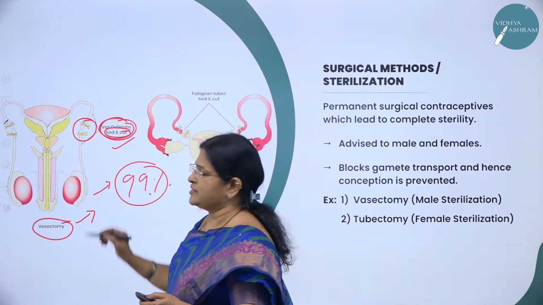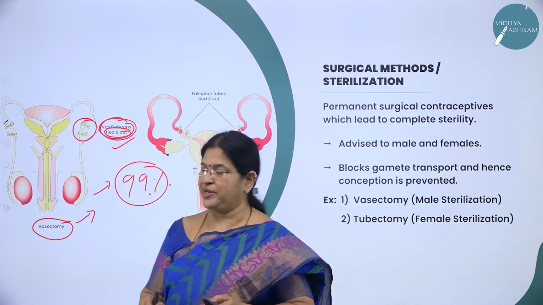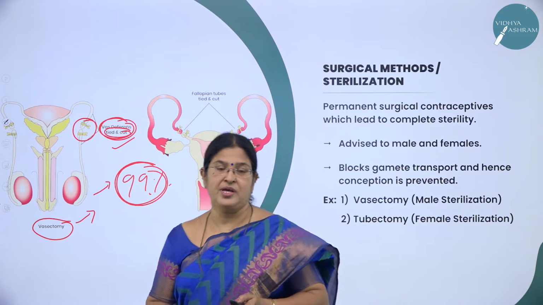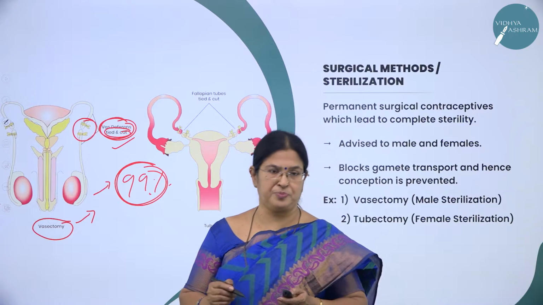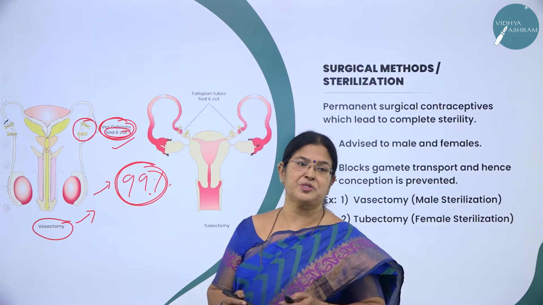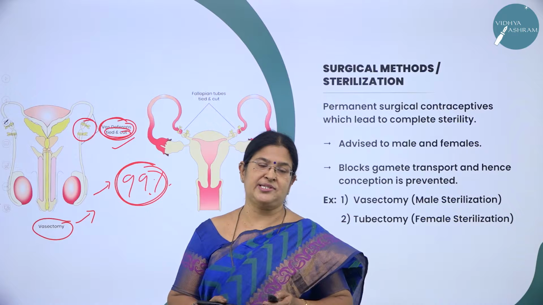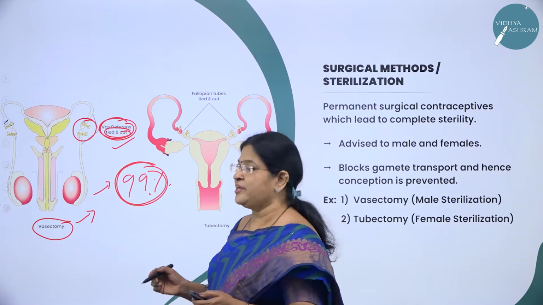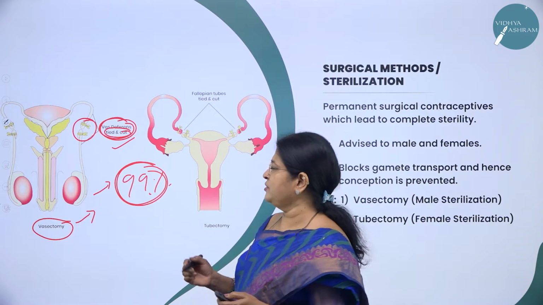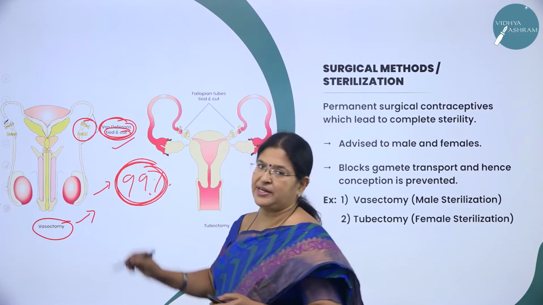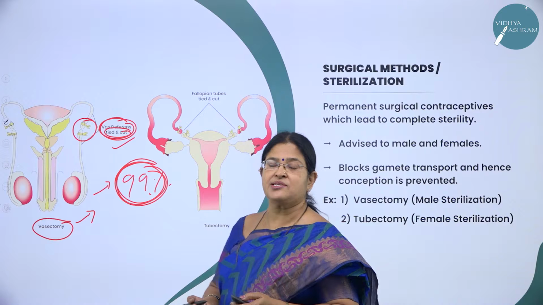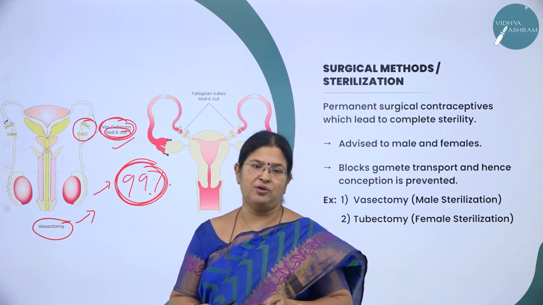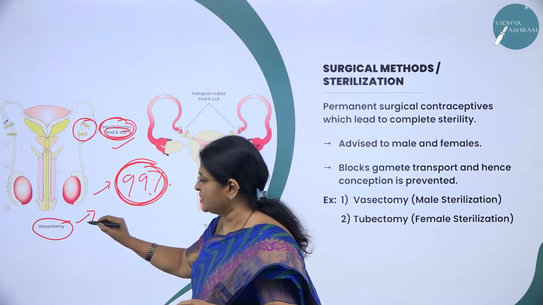The result of vasectomy is that it is 99% effective and it prevents the transport of sperms, and at the same time the sperms produced are destroyed in the testes by natural phagocytosis. So you can say that it guarantees prevention of unwanted pregnancy. Sterilization is done either in the male or female, so you can avoid unwanted pregnancy. What is vasectomy?